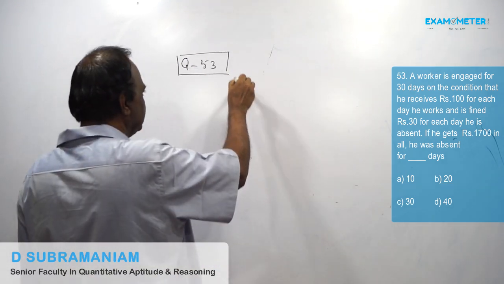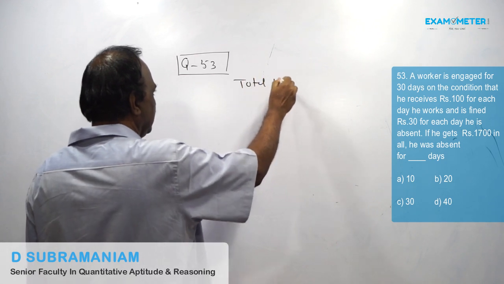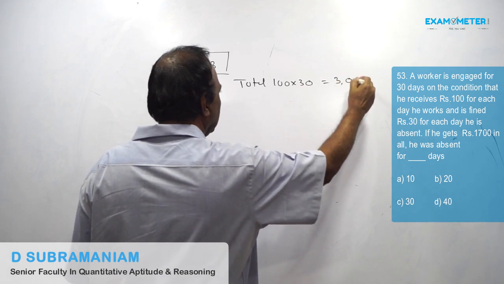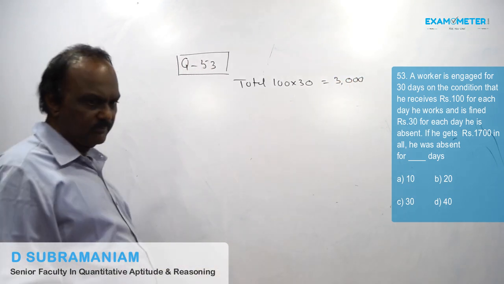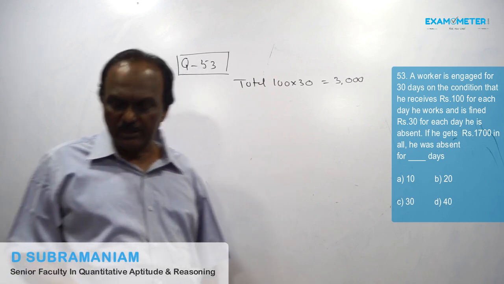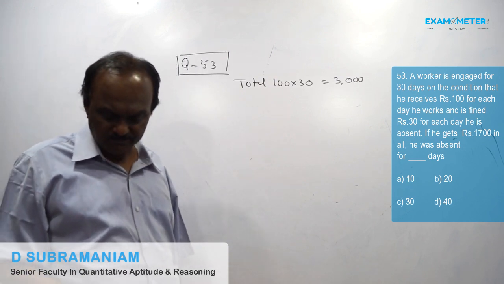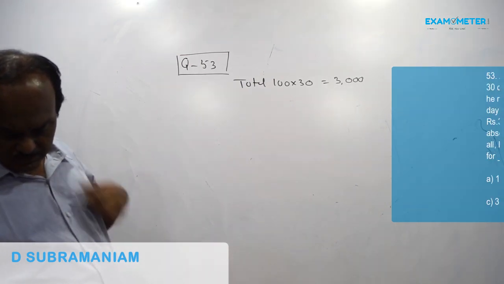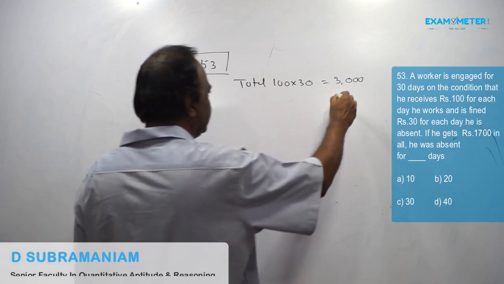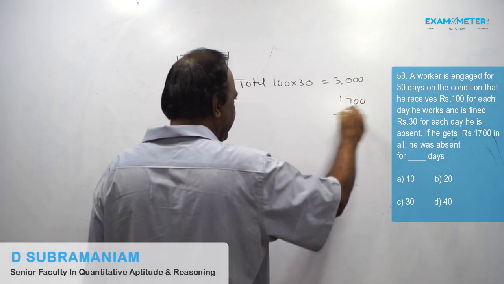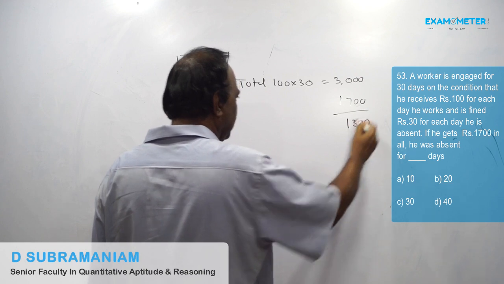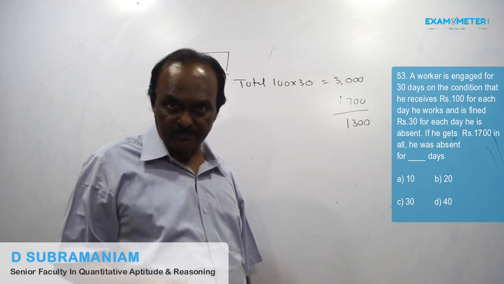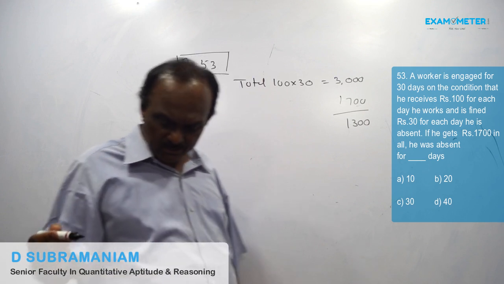Total amount: 100 into 30, that is 3000. He received 1700. The question says he has received 1700, that means still he has to get 1300.